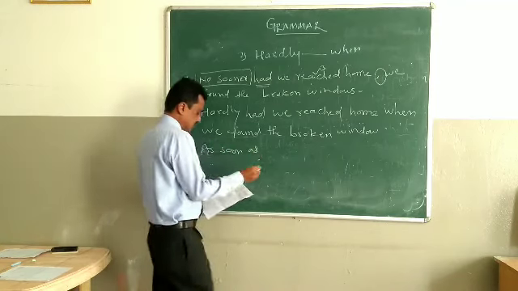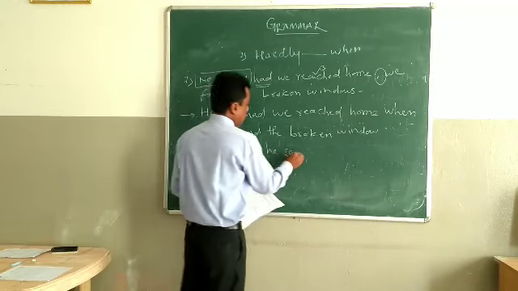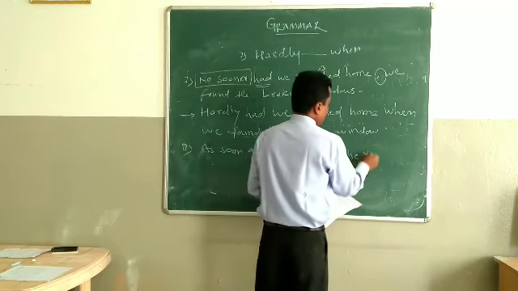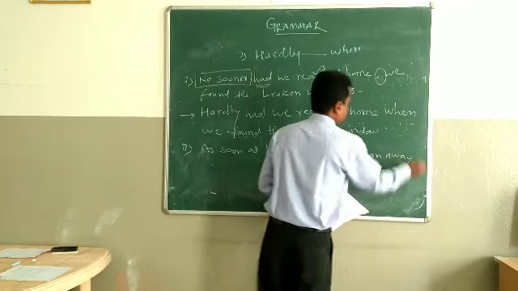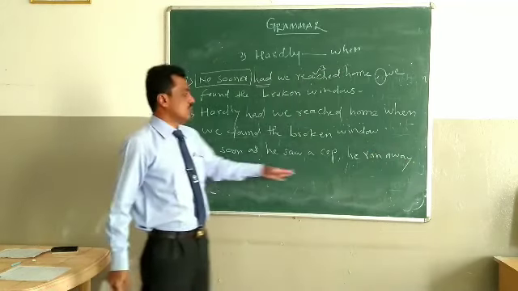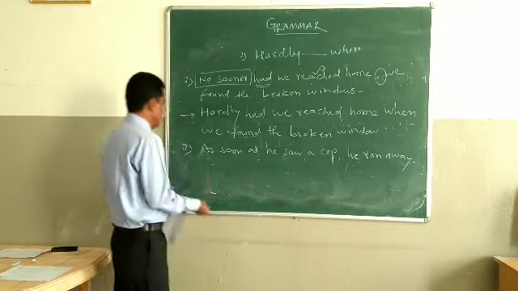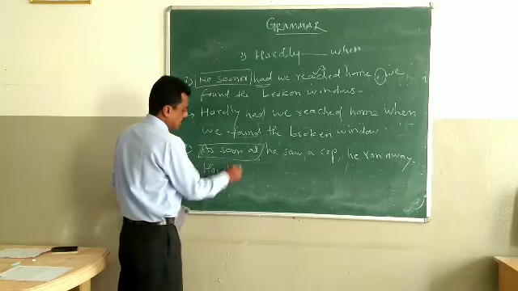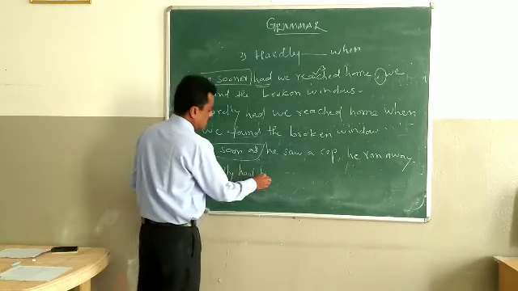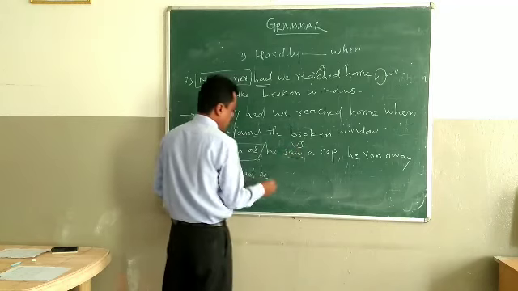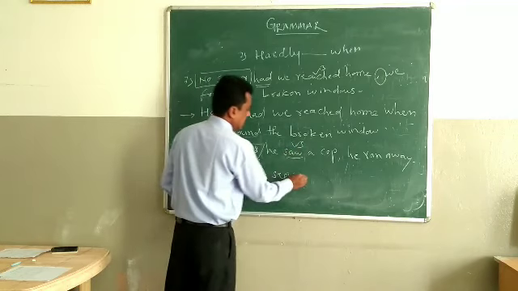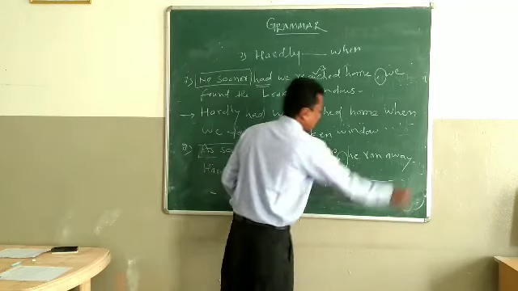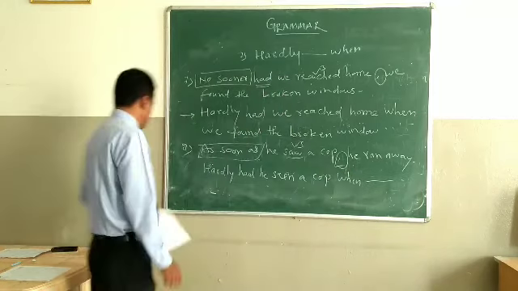One more example, number 8. As soon as he saw a cop, he ran away. So in place of as soon as, use hardly had, he, V3 of saw, seen, a cop, in place of comma use when, remaining part as it is.